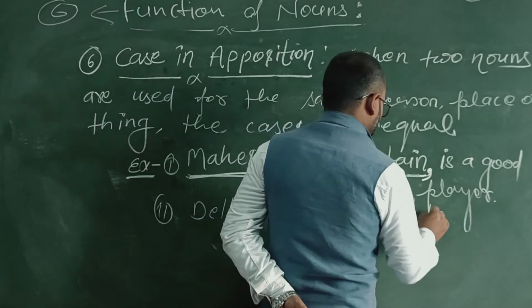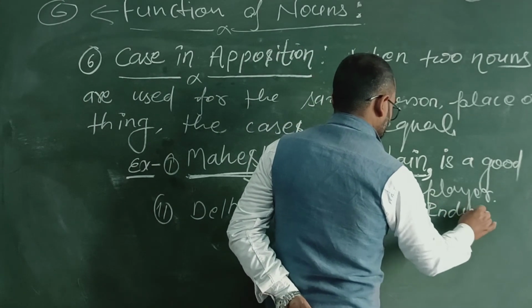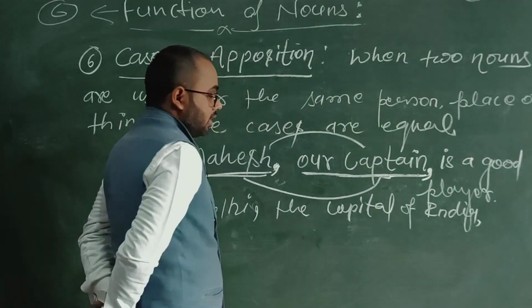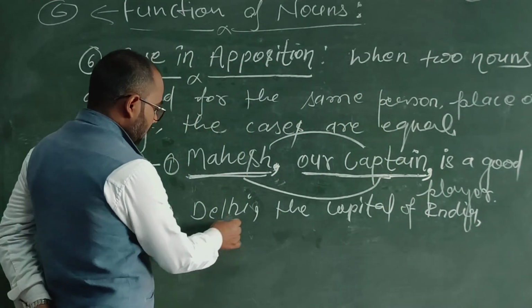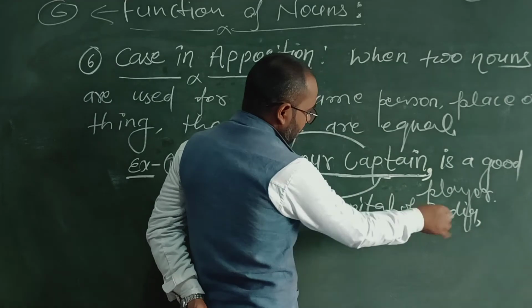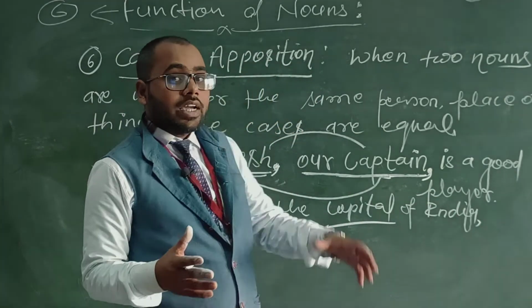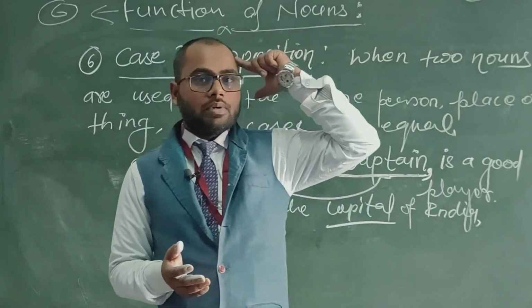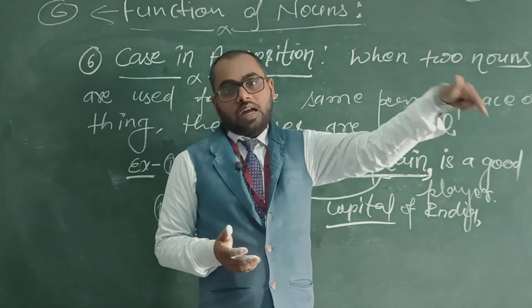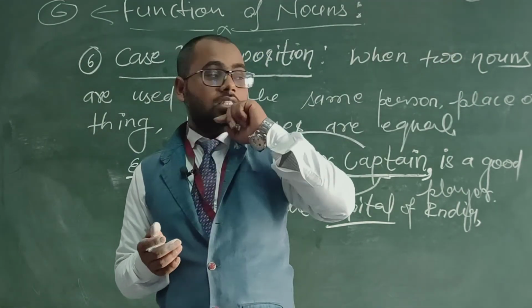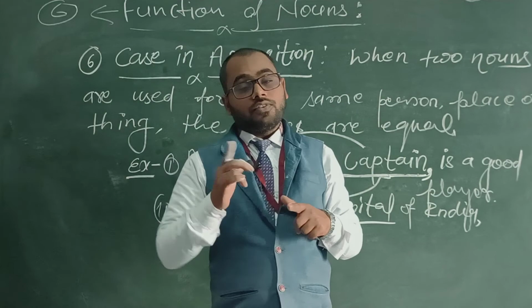Delhi is the capital of India. Here you can see Delhi is a place, the capital of India. Whenever we talk about the capital of India, our mind should go directly to Delhi. And whenever we talk about Delhi, our mind should go to the fact that it's the capital of India.